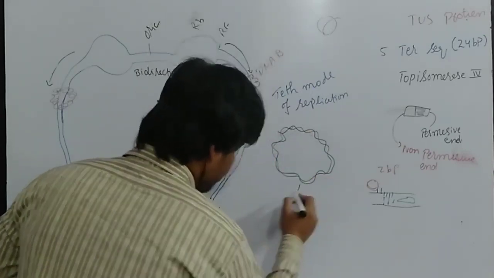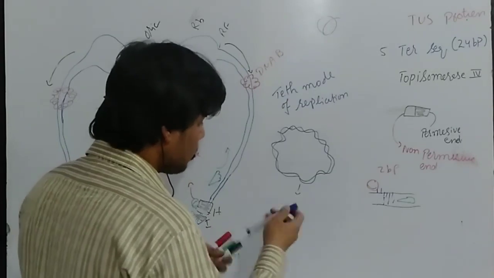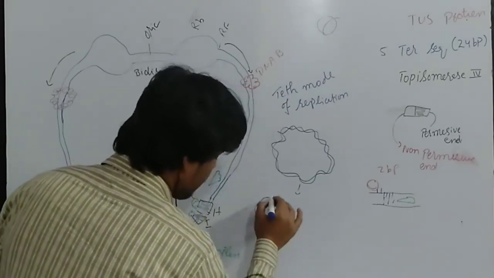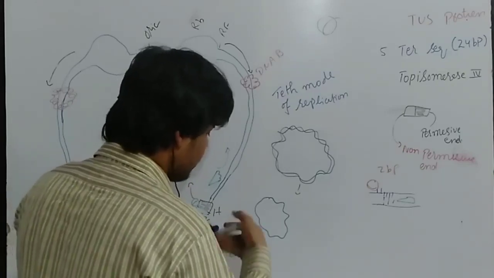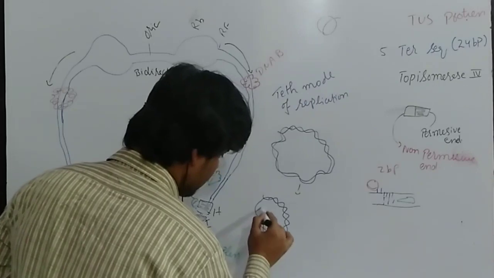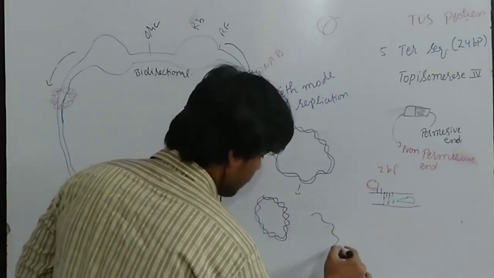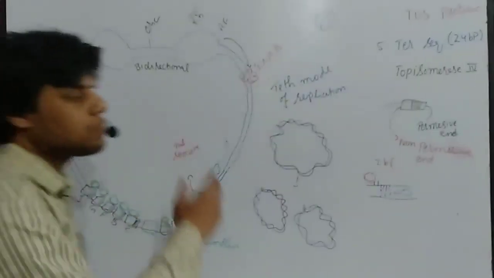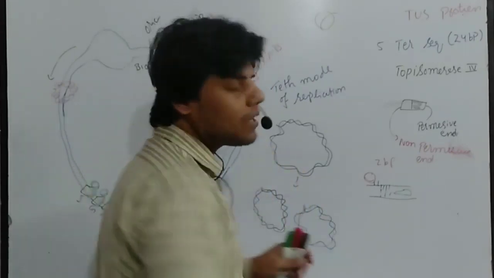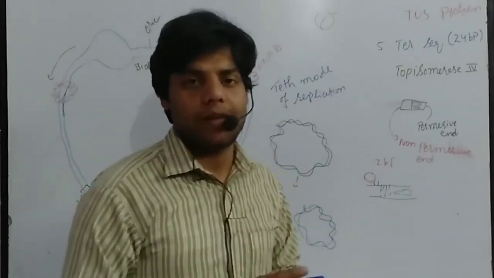So this is the new strand which is formed, and this is the parental strand. So then we get 2 strands. Again, this is the daughter strand which is synthesized, and this is the parental strand. So this process is also called semi-conservative. This is actually semi-conservative DNA replication.